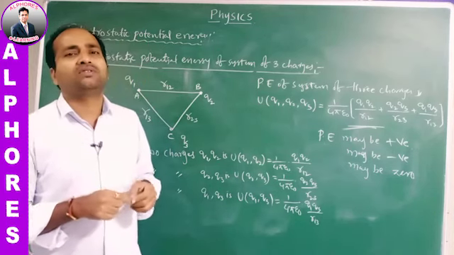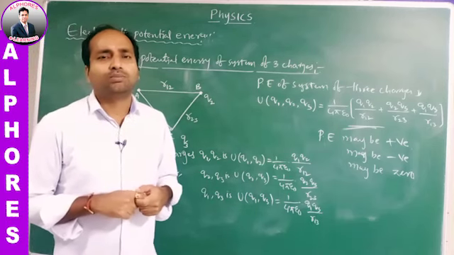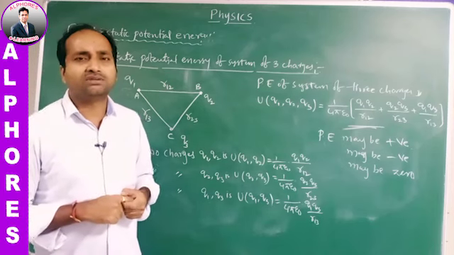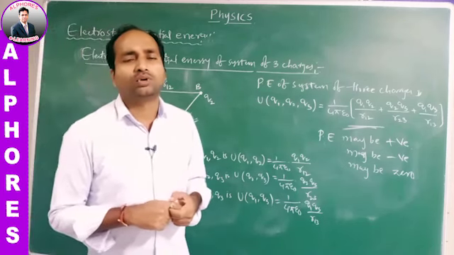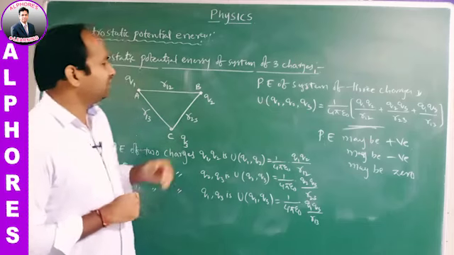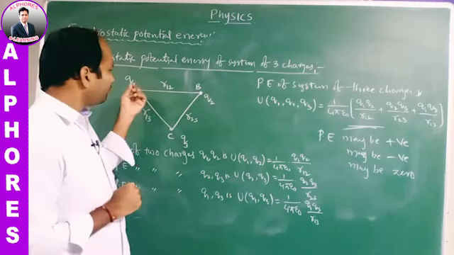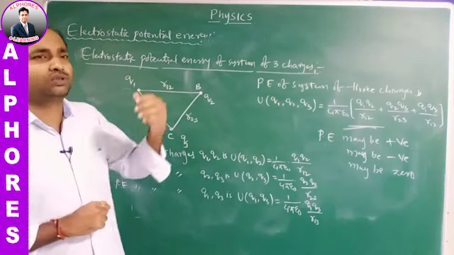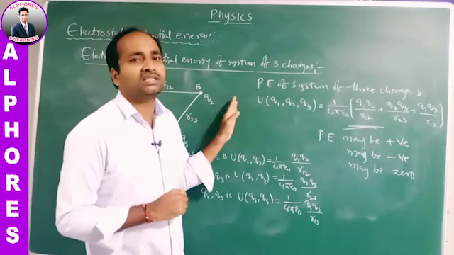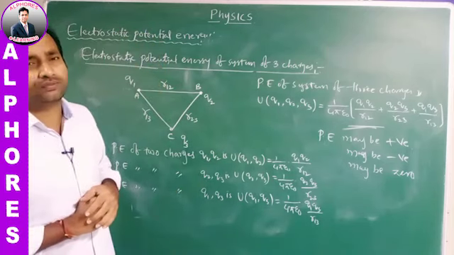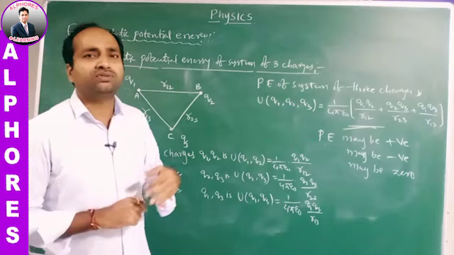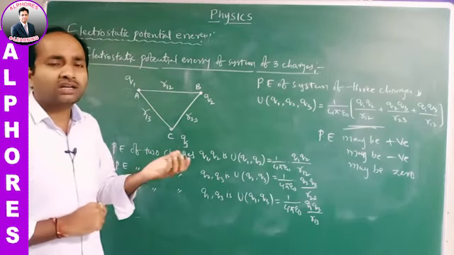When the separation between the two charges increases, the potential energy may increase or decrease. When both charges are positive, q1 is positive and q2 is brought from infinity to the point P against the repulsive force, external work is required, so the potential energy is positive.